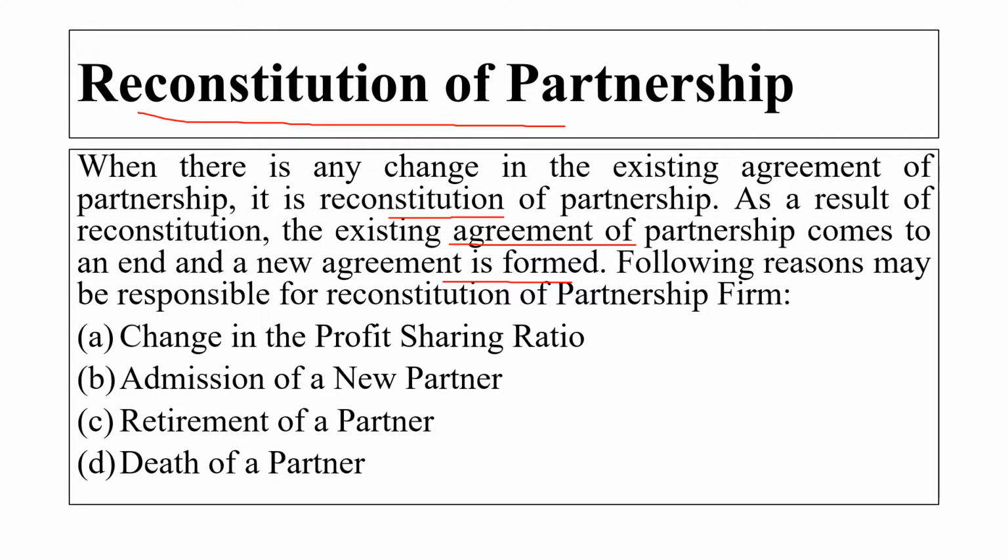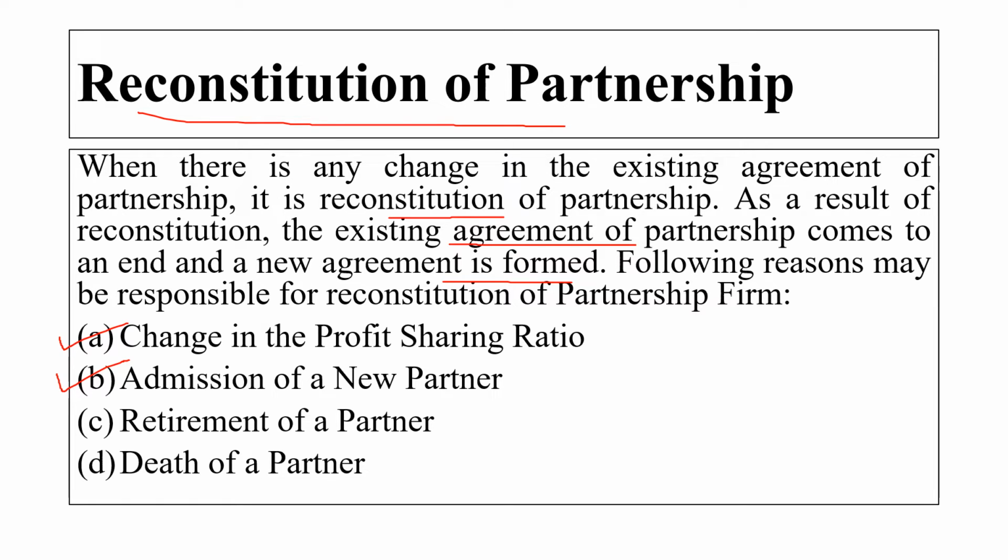There might be several reasons for the reconstitution of the partnership firm. The first reason is a change in the profit sharing ratio. The profit sharing ratio is the ratio in which the partners share the profit among themselves. Whenever we make a change in the profit sharing ratio, a reconstitution of the partnership can happen. The second reason is admission of a new partner. Admission of a new partner means that whenever a new person is admitted into the partnership, a reconstitution of the partnership can happen.